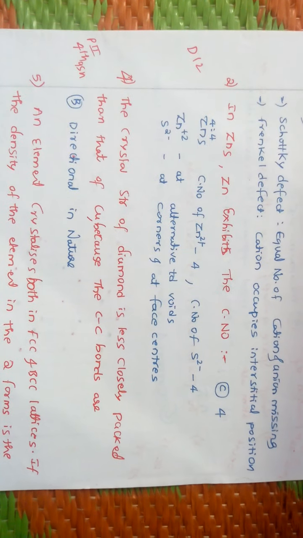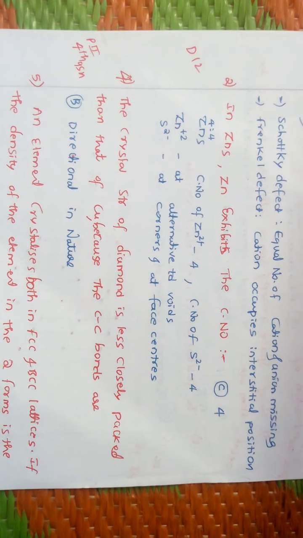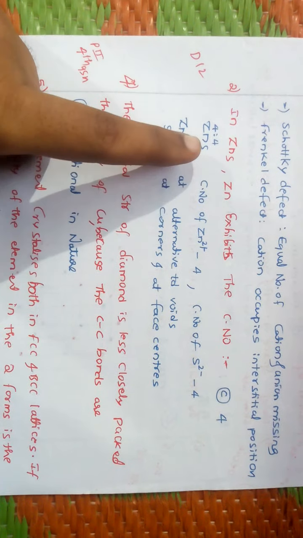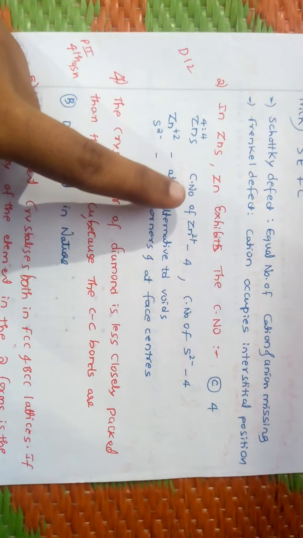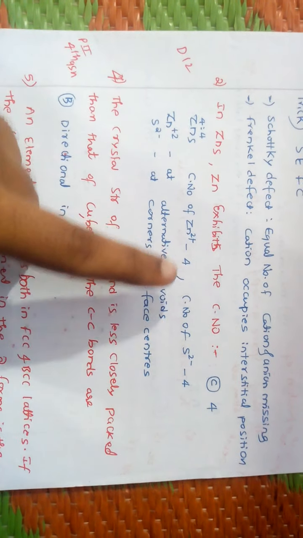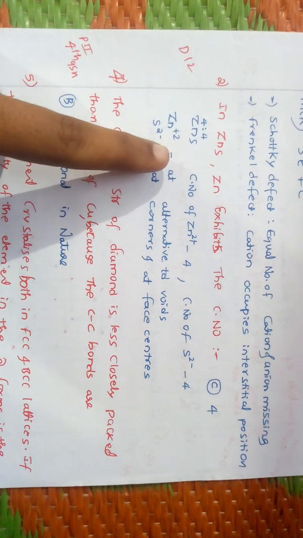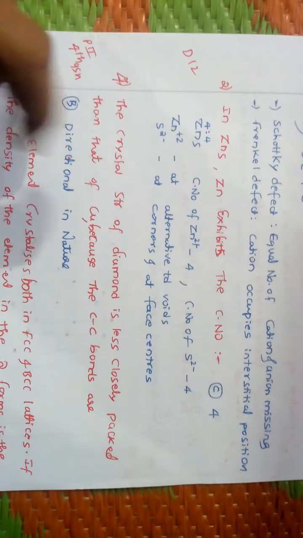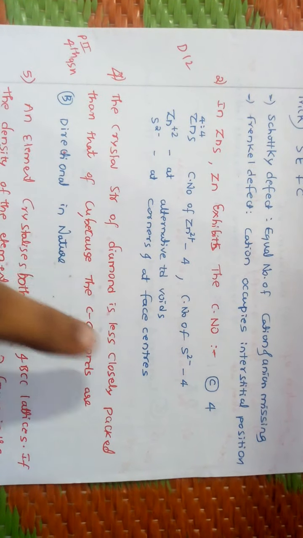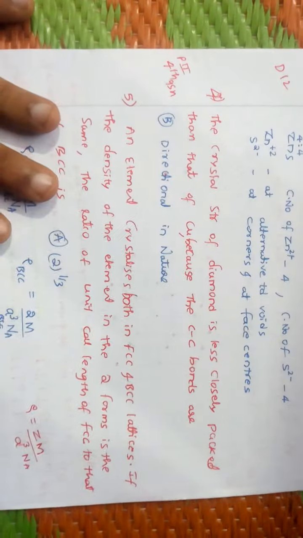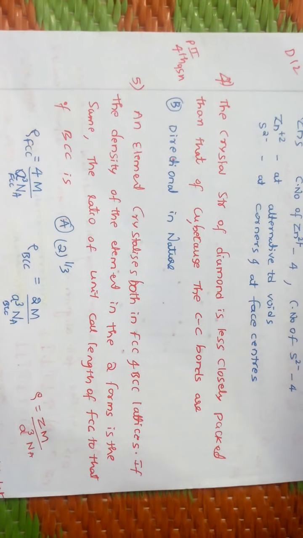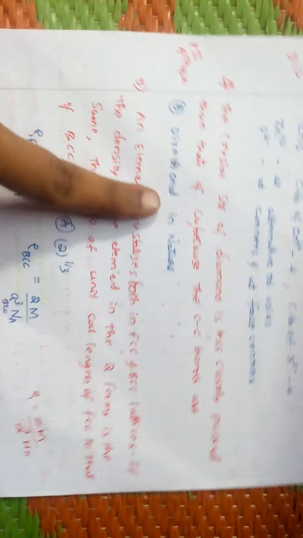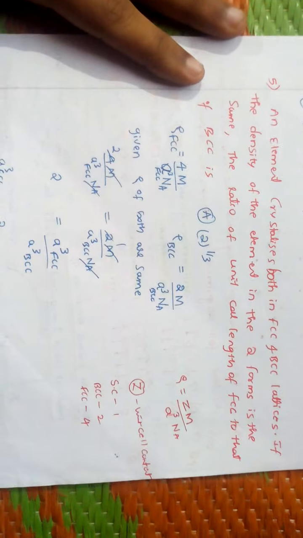In zinc sulfide, zinc exhibits coordination number 4. Here the main thing is in zinc sulfide the coordination number they asked is 4:4, and they may also ask that zinc cations are at alternate tetrahedral voids and sulfide at the corners and face centers. This one also they may ask. The crystal structure of diamond is less closely packed than that of cube because C-C bonds are directional in nature. I have written direct answers because we were discussing in a short time.